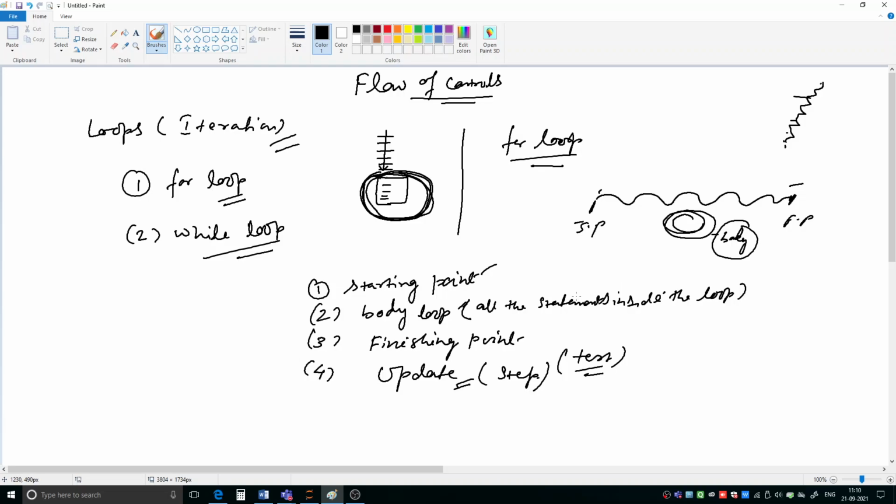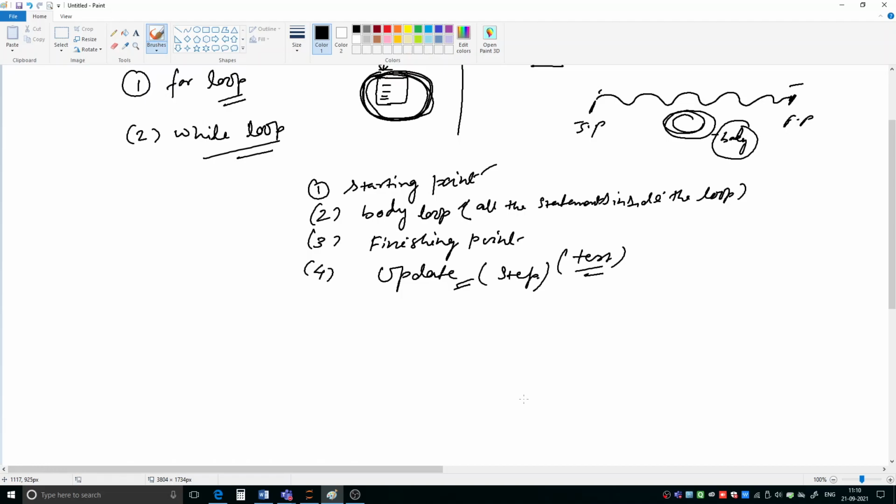Is it clear to all of you? What different elements are there in a loop? Yes, sir. Okay. So that is how we will be doing.